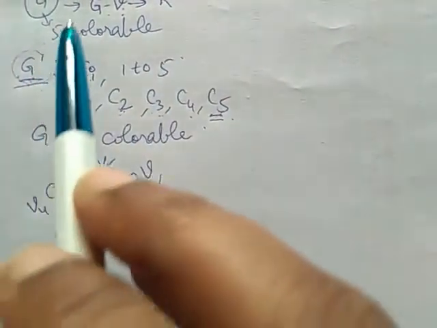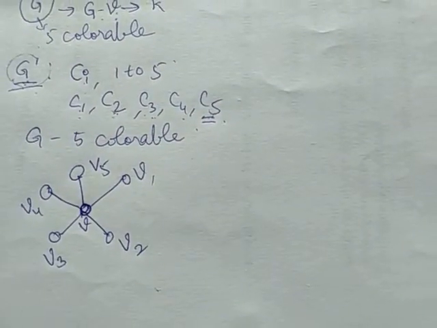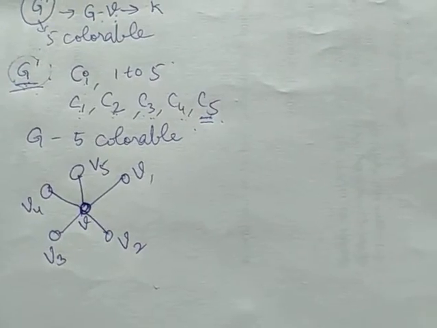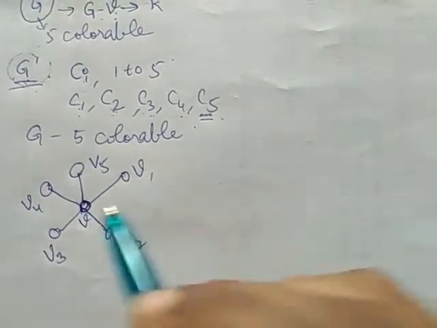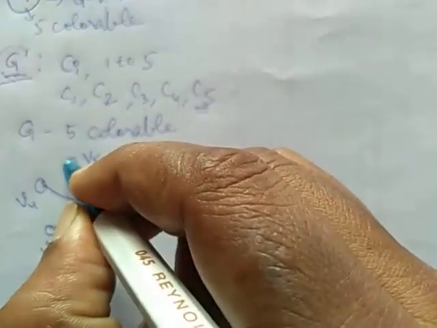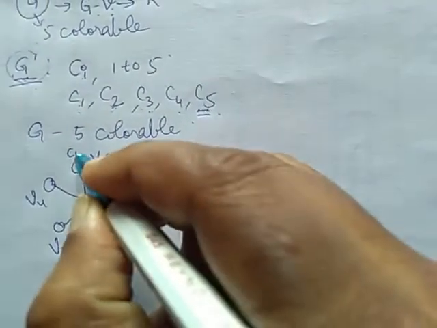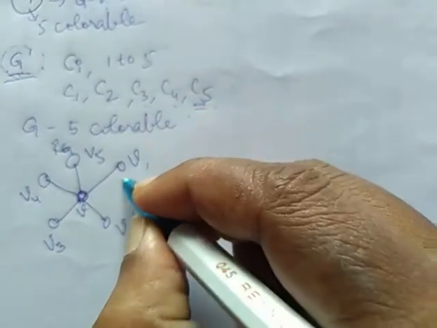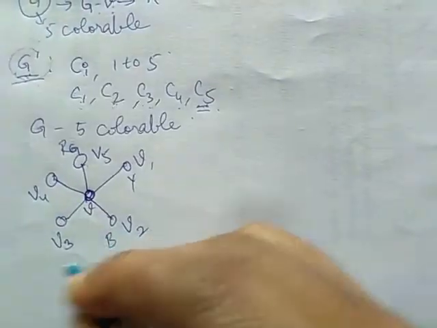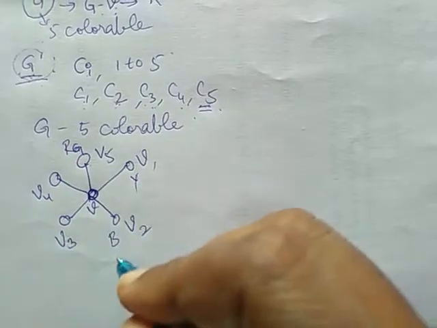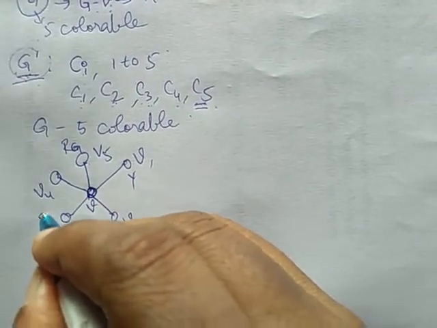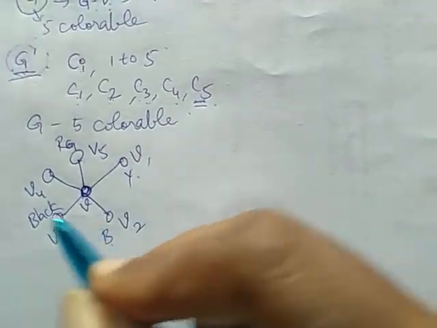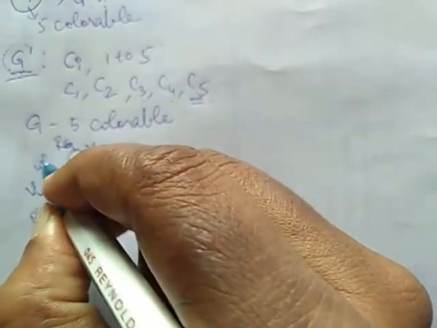See, already in G minus V, we have colored the graph. If it is using 4 colors, the 5th color we can assign to V. Suppose in G minus V, we assign the colors red, yellow, blue, black and white.